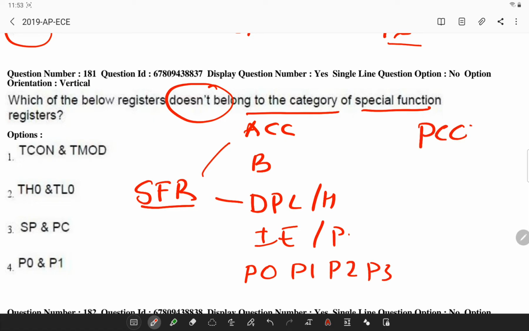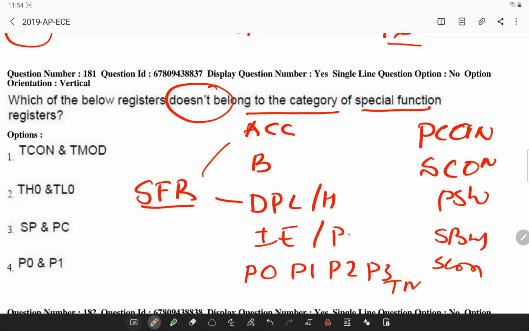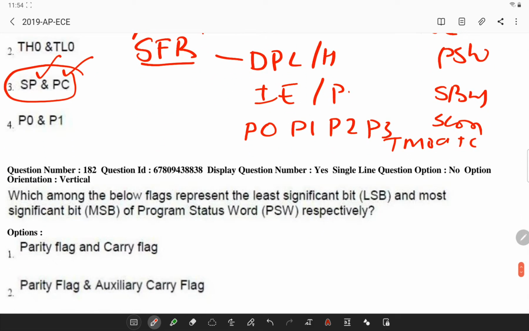You also have PCON, SCON, program status word, SBUF, TMOD and TCON. Of all this, stack pointer and program counter are not special function registers. You have to keep this in mind.